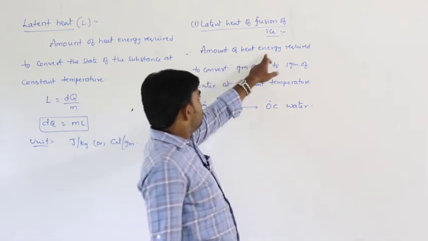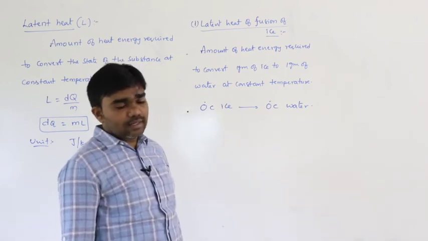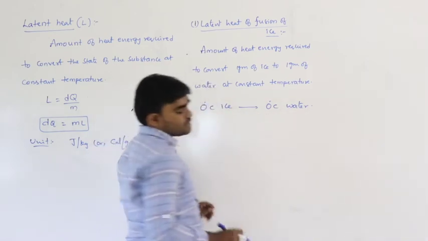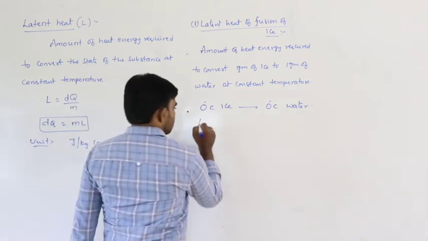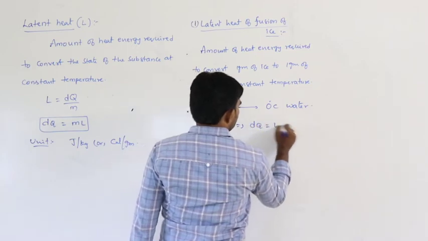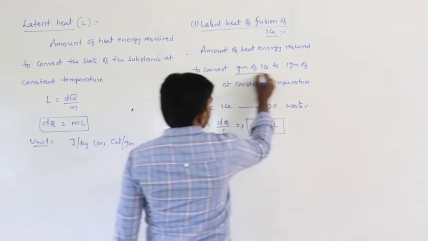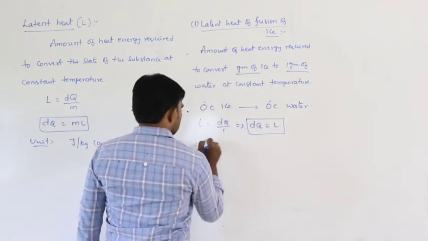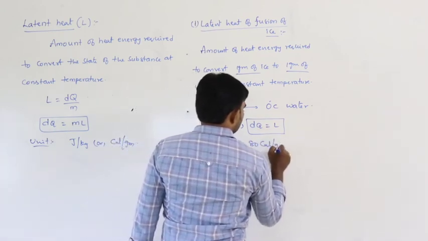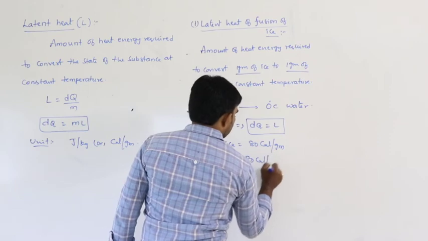The amount of heat energy required to convert 1 gram of ice to 1 gram of water at constant temperature. What is the situation here? 0 degree Celsius of ice to 0 degree Celsius of water. So, here L is equal to dQ by m, where m is 1. So, that means dQ is equal to L. 1 gram only we are considering, 1 gram of ice to 1 gram of water. So, therefore, here L of ice can be written as 80 calorie per gram. So, latent heat of ice is equal to 80 calorie per gram.